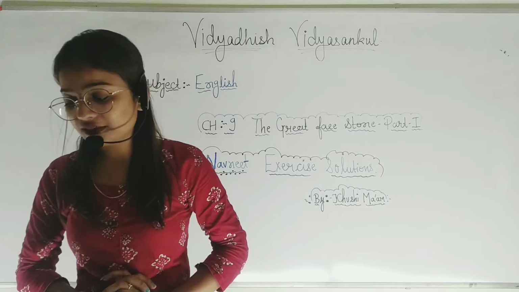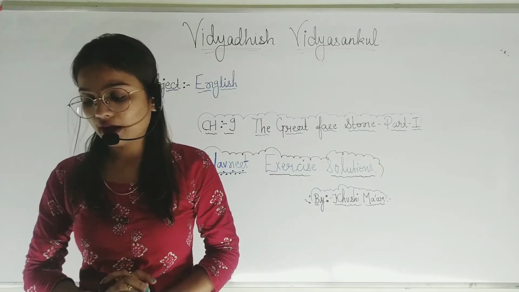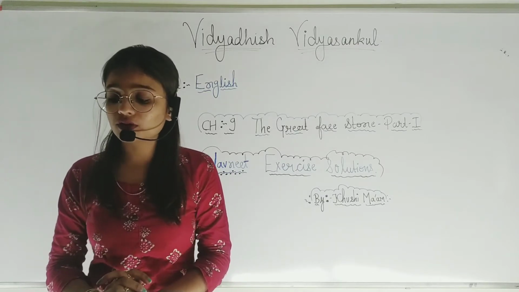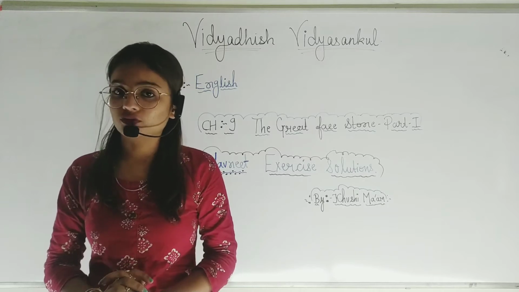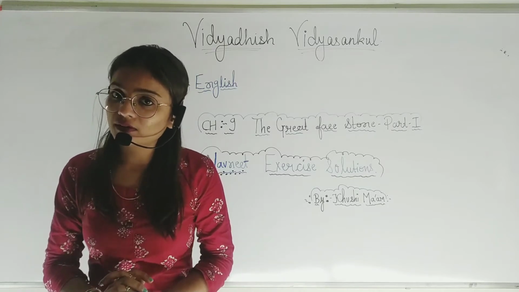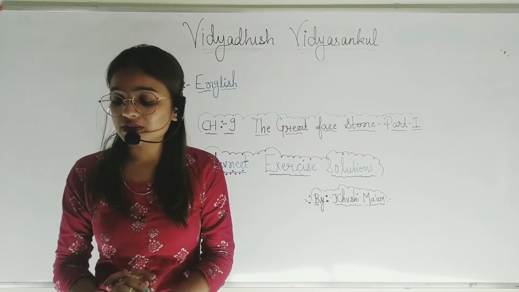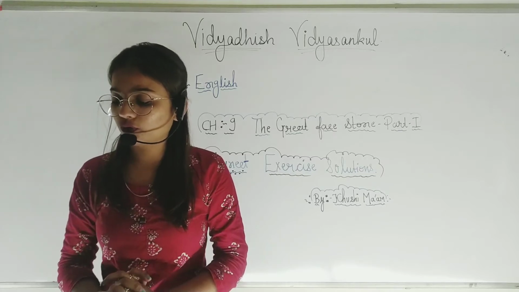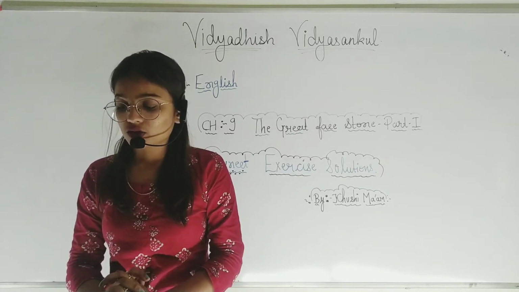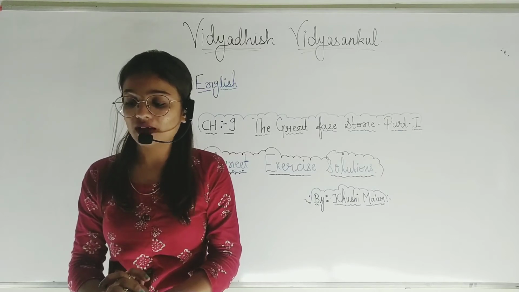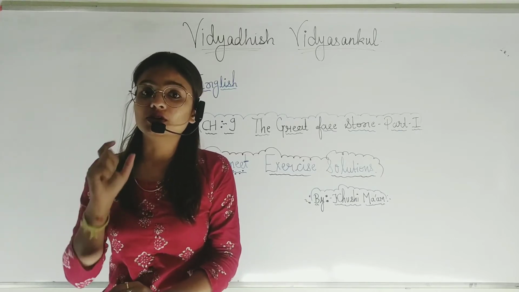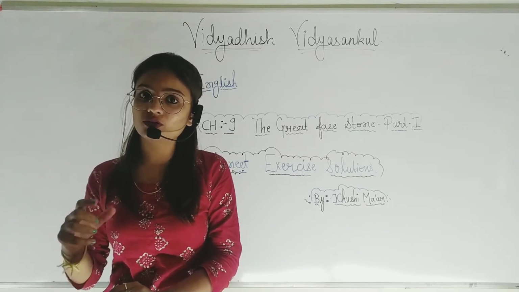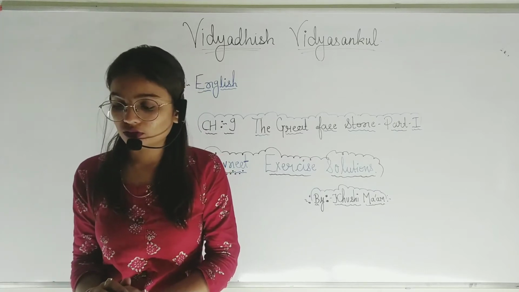Next we have: complete each sentence below using the appropriate forms of the verbs in the brackets. Students, here we have the brackets for each of the blanks. So we have to use the verb forms and then fill in the blanks. First we have: I blank phone you when I get home from school. Here, phone itself is not like the iPhone. We have to use verb forms here. First of all, we have to use the verb form and then only add the object in that sentence.